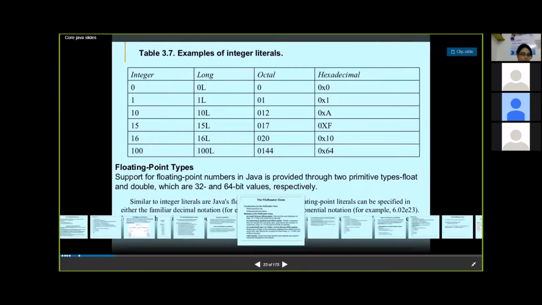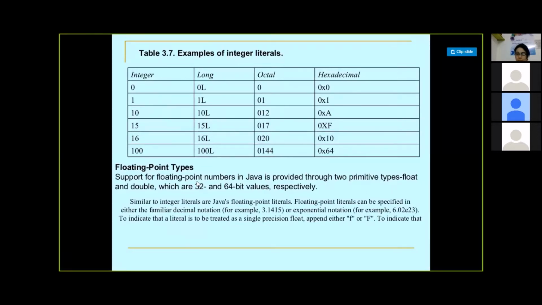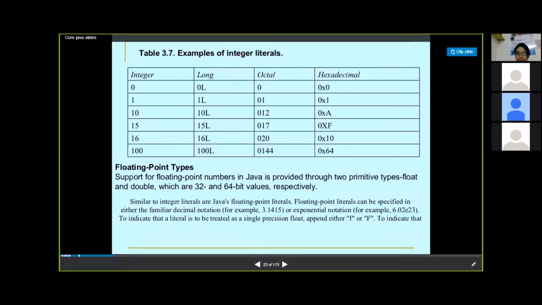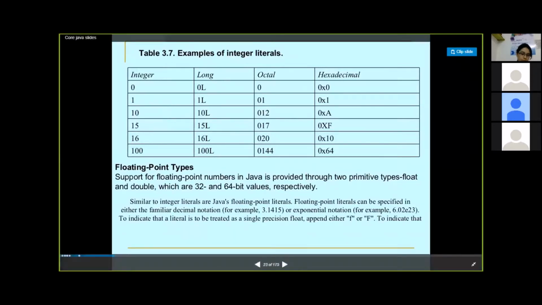Now what are floating and double points? As I said, floating point types are the ones which store decimal values. For example, 3.1415. So these data types basically store values with decimals.